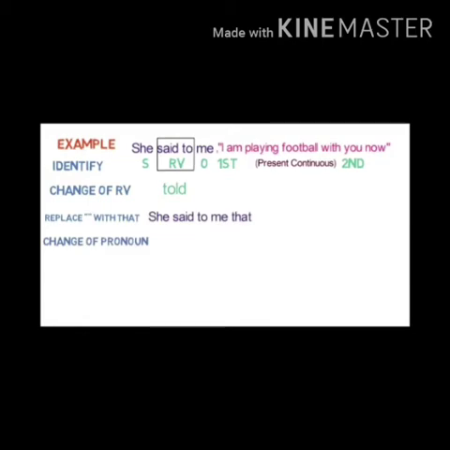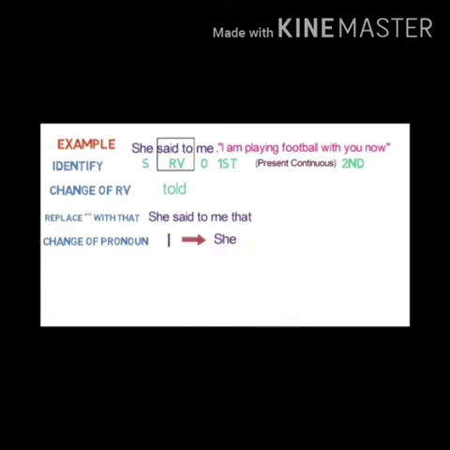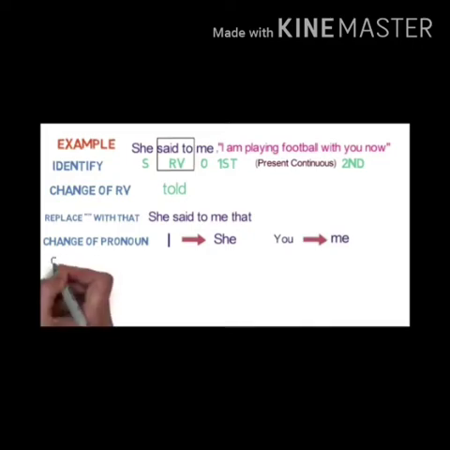Change of pronoun, I told you, will change according to the subject, means subject will change according to subject, object will change according to object. Okay, the one saying I is speaking for herself. In the same manner, she is a subject, so subject will change according to the subject and object will change according to the object.